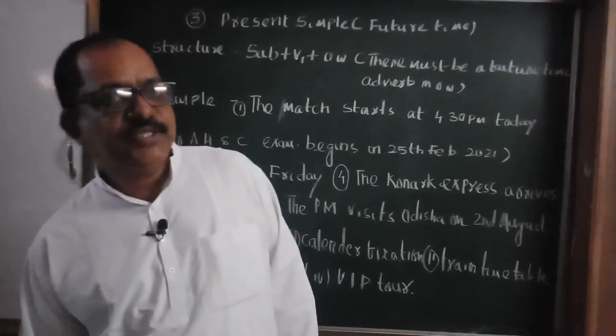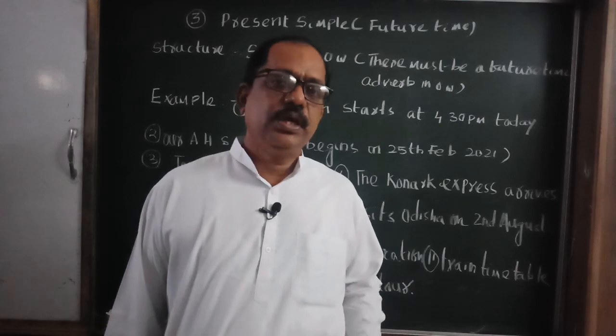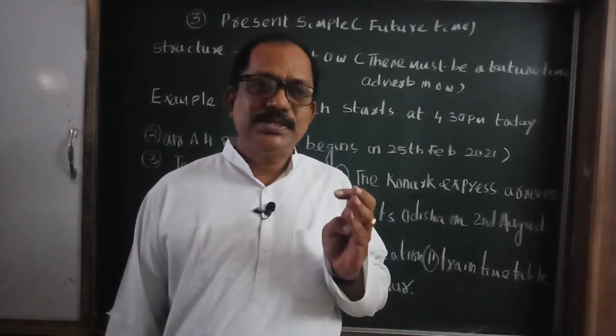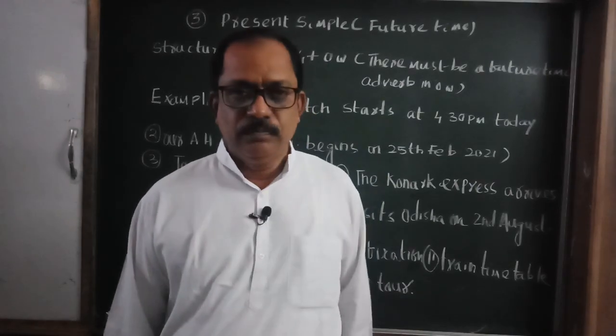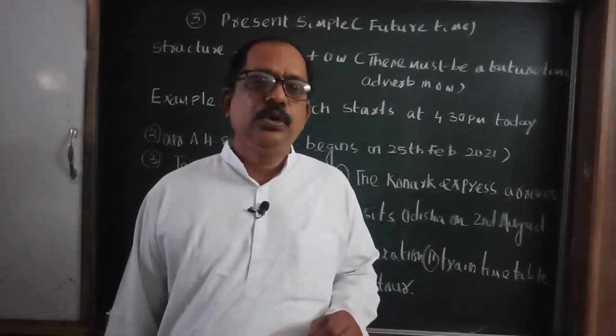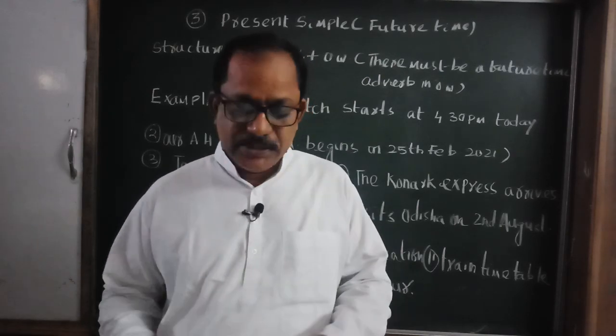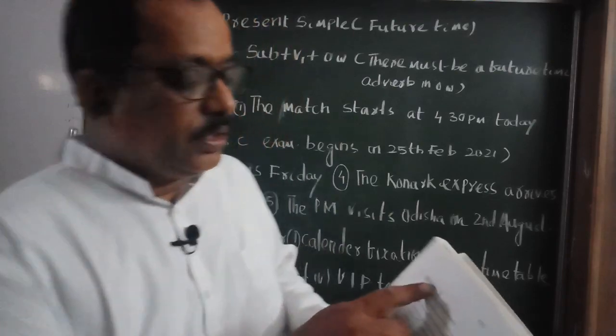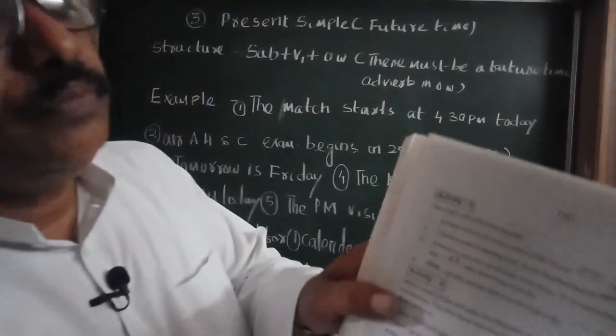In the previous class, we discussed two structures of future time. They are will/shall and be going to. Based on these two structures, will/shall and be going to, we can do some activities. You can do activity 1 of page number 10.